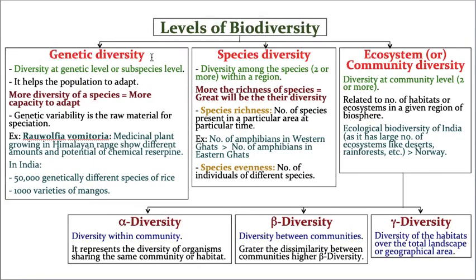Okay. Now the next one is species diversity. What is species diversity? In the name itself, genetic diversity, species diversity, it means diversity among the species. So to understand it, I'll tell you a very easy way. One area is there. For example, I'll make the example a little easier.